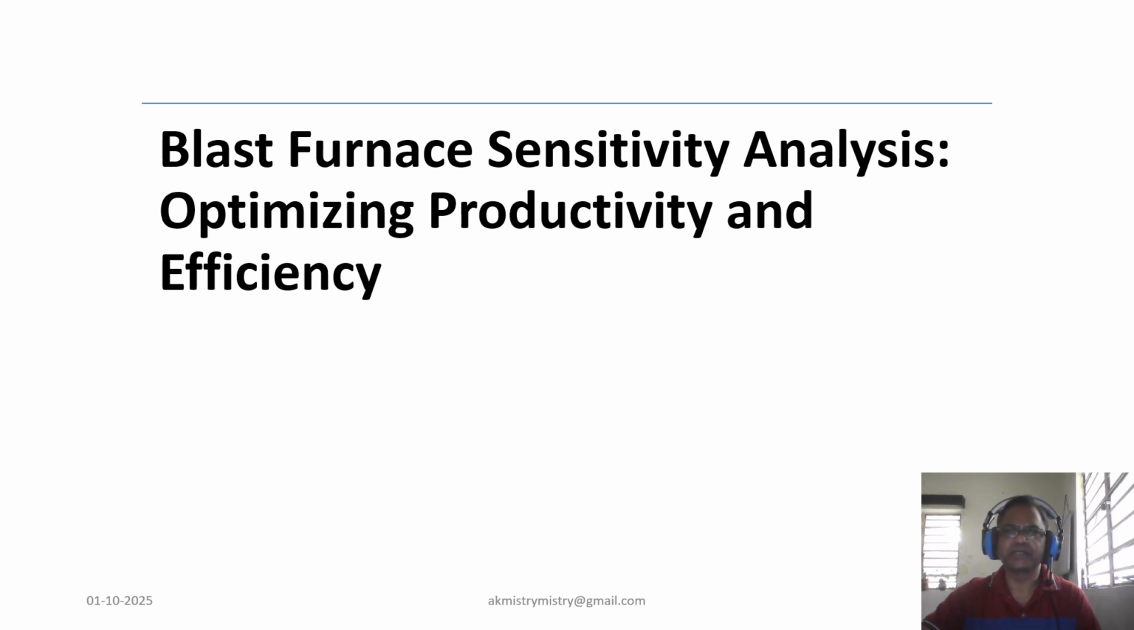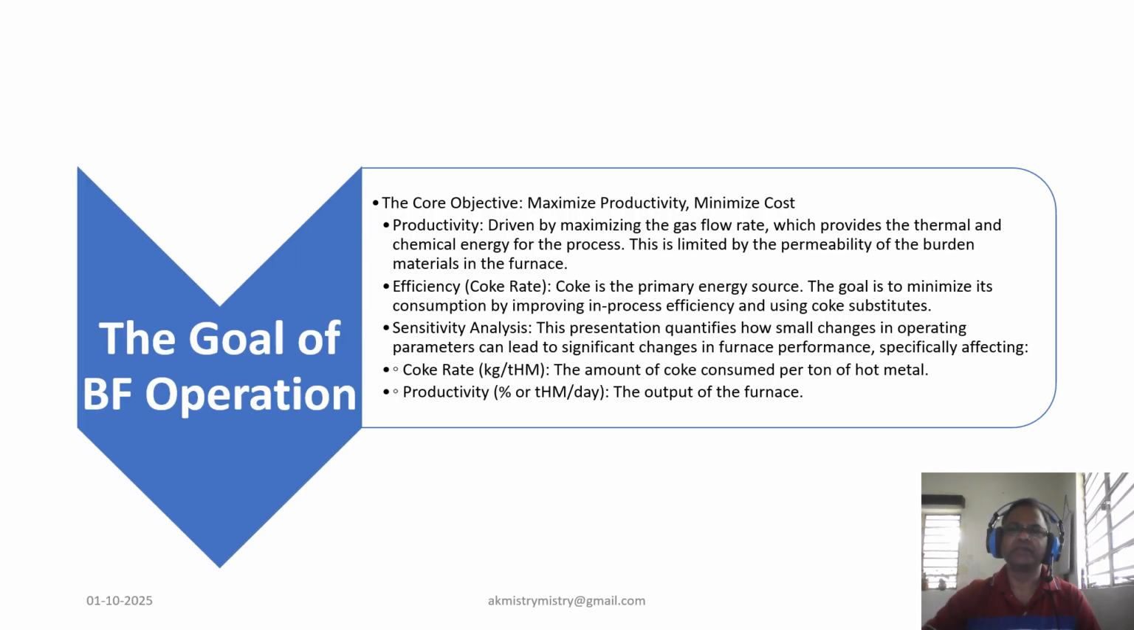Today we will discuss the critical sensitivity parameters that govern blast furnace operation. Our objective is to understand how various factors influence productivity and coke rate. The fundamental goal is to maximize productivity, which is achieved only when gas flow rate is at its maximum. Simultaneously, we aim for the lowest possible coke rate by improving in-process efficiency and using coke substitutes. This analysis will quantify this relationship to optimize performance.